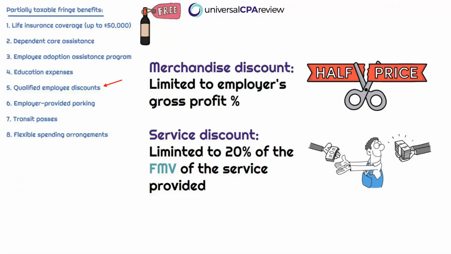Just know that merchandise discounts are partially taxable, and same goes for service discounts, right? This is limited to 20% of the fair market value of the services. Okay, so if Linda receives a service from her employer, maybe it's legal services or accounting services, that's an economic benefit to Linda, right? That's going to be limited to 20% of the fair market value. Anything in excess of that discount would be income.